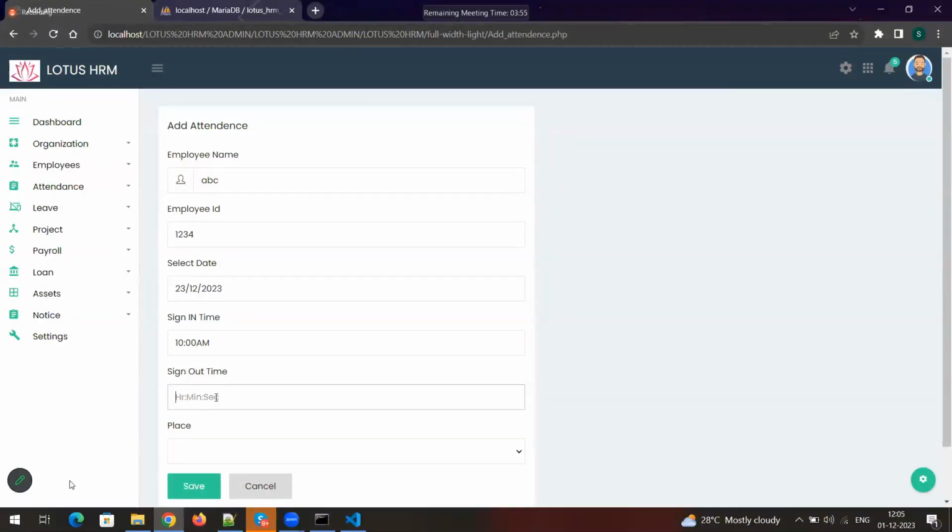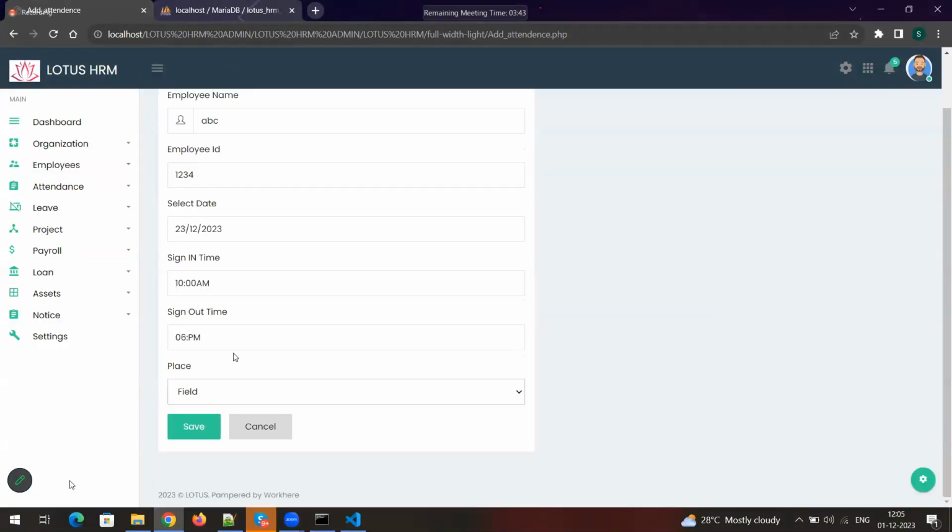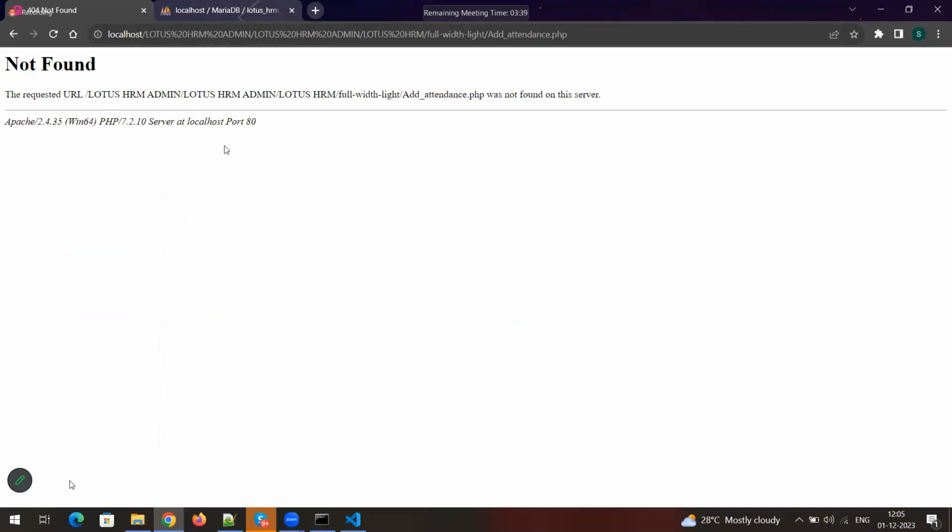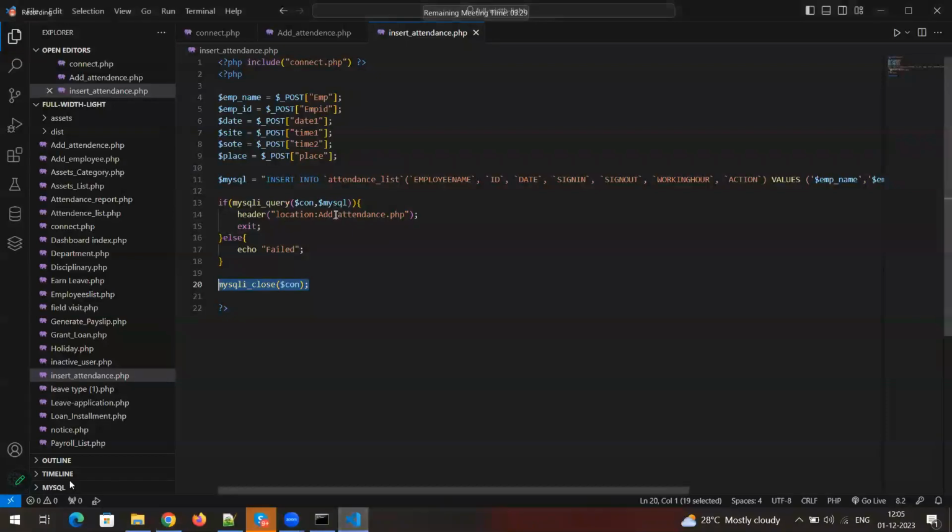Don't keep text type. Clear? This also you need to change. I'll just select these cases and then click on save. I think this is successful.